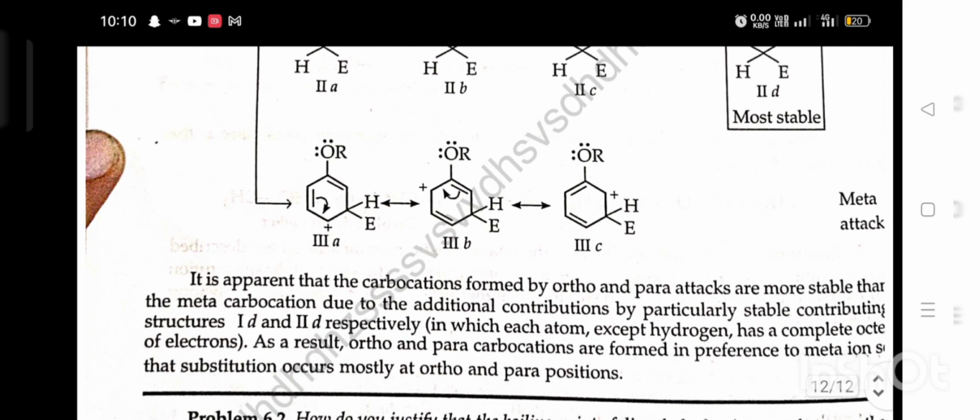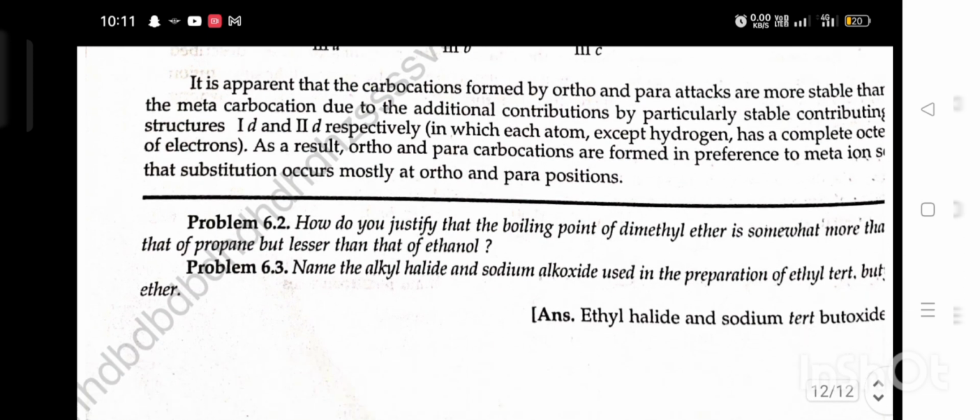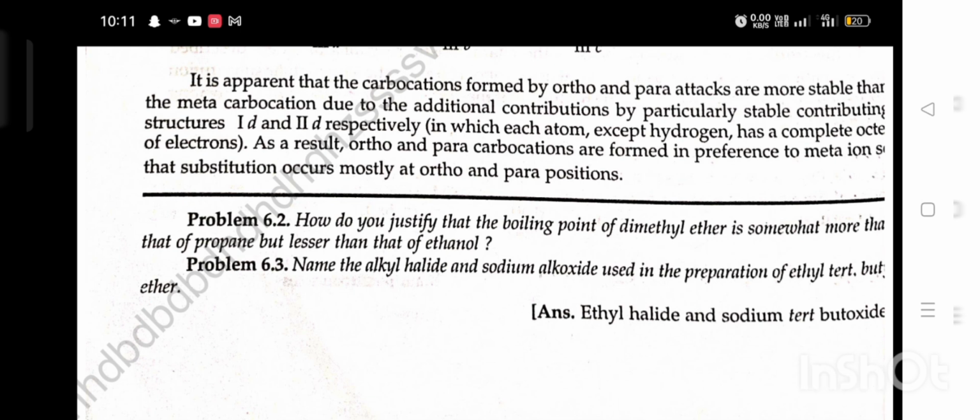It is apparent that the carbocations formed by ortho-para attack are more stable than the meta carbocation due to the additional contribution of a particularly stable contributing structure, 1d and 2d respectively, in which each atom except hydrogen has a complete octet of electrons. As a result, ortho-para carbocations are formed in preference to meta ions, so that substitution occurs mostly at ortho-para positions. Thank you. This chapter is complete.